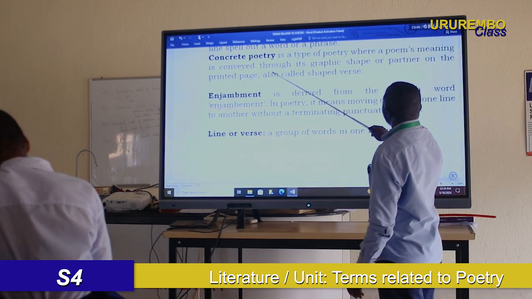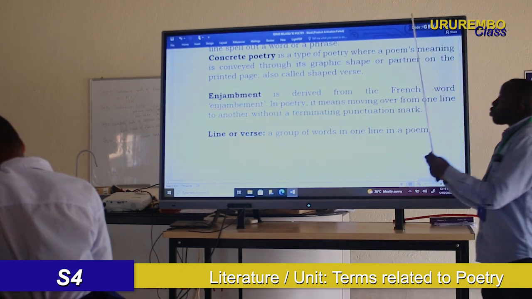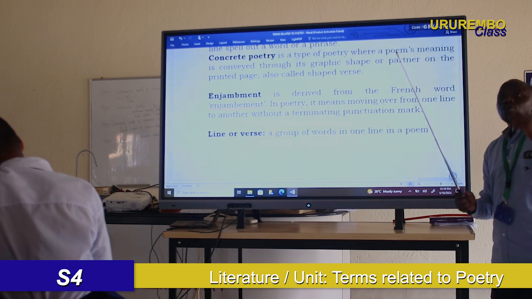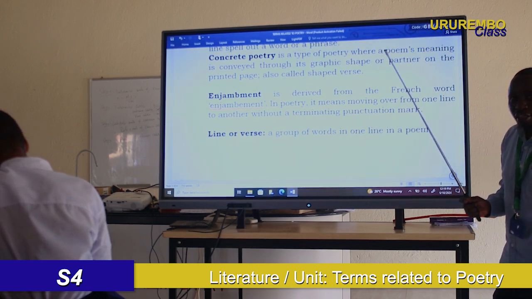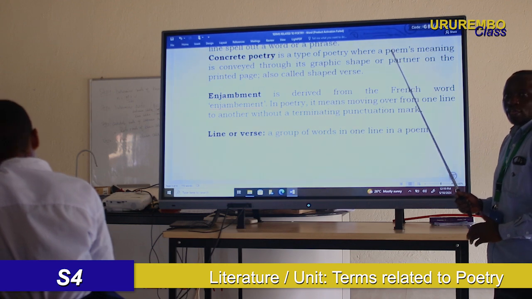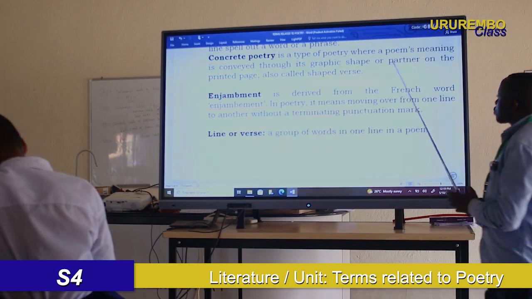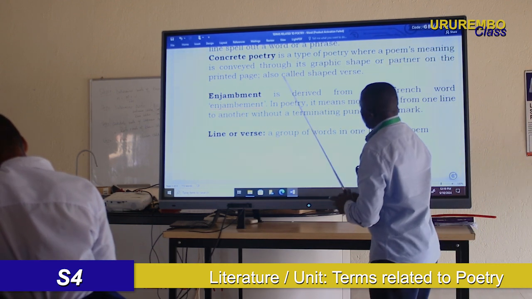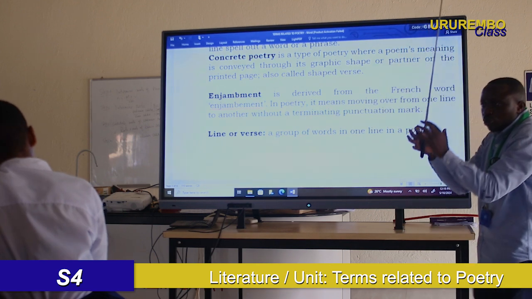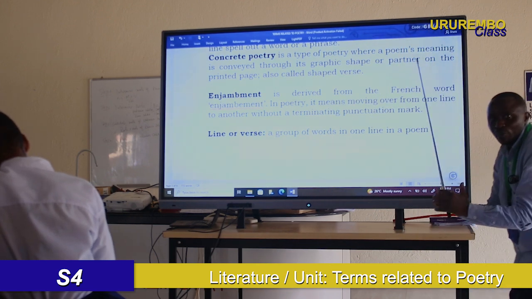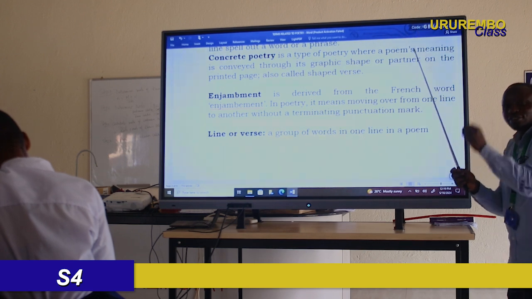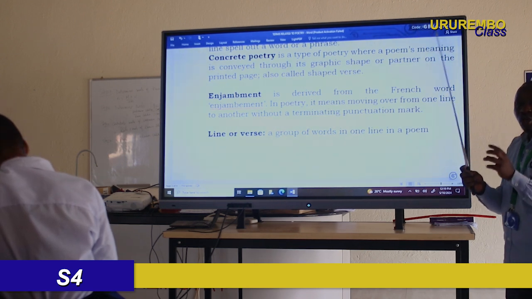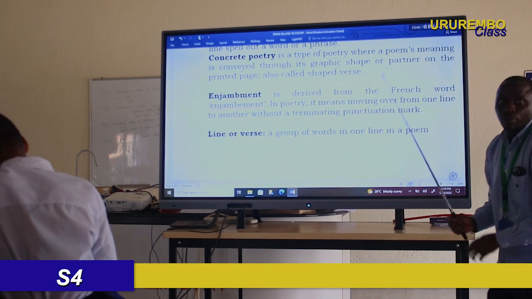But a concrete poem is when you compose a poem with the shape of the idea you have in your mind. For example, you write a poem about a bottle in the form of a bottle. If you love alcohol, you will write a poem about alcohol in the form of a bottle.